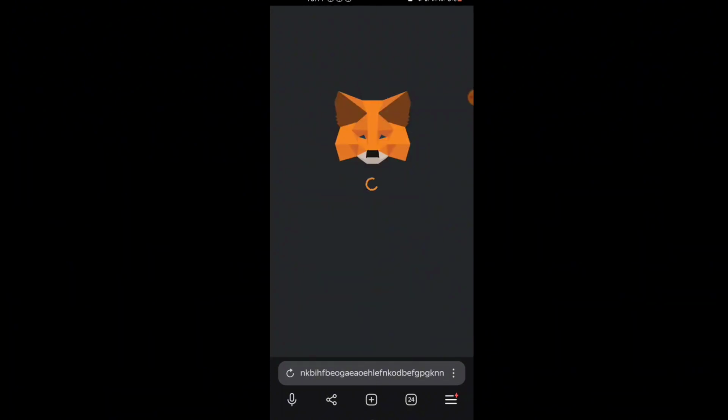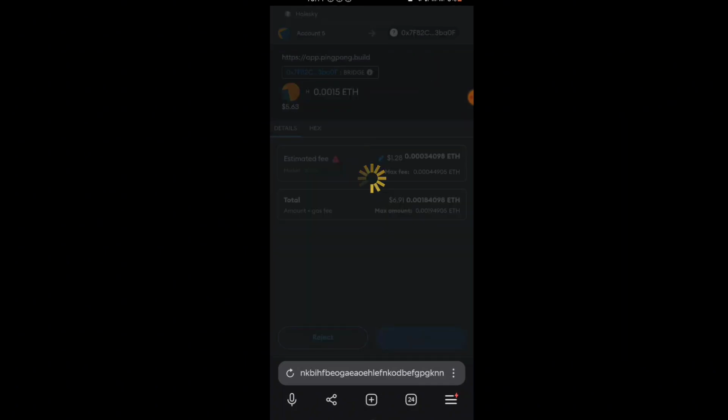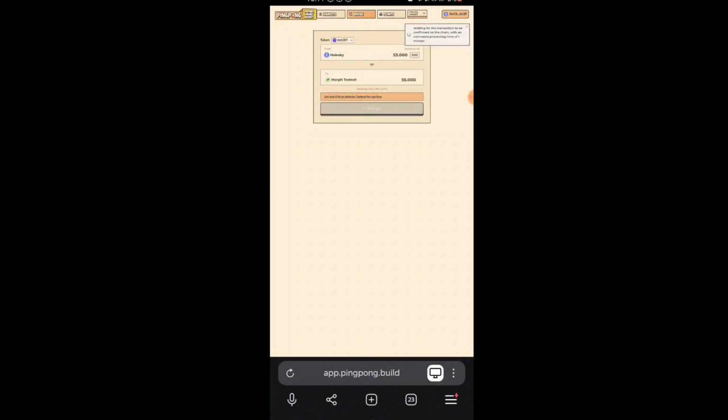Okay, still loading. Click on this confirm button. Waiting for the transaction to be confirmed on the chain with an estimated processing time of 1 minute. So wait here 1 minute until that. Wait here. Okay, never quit.